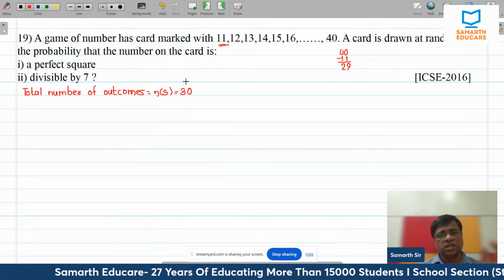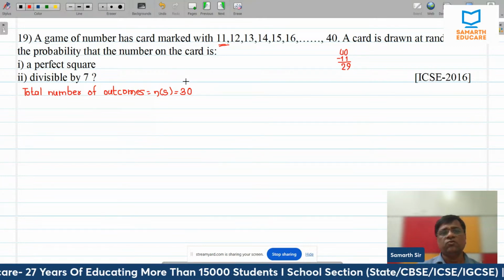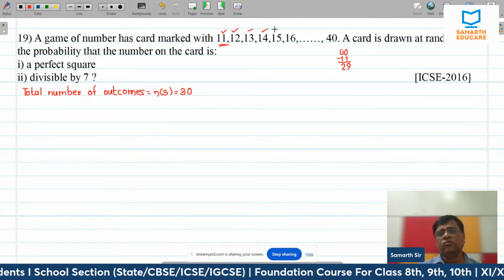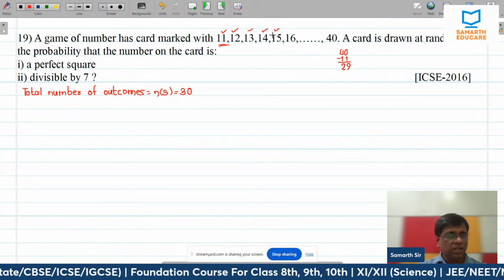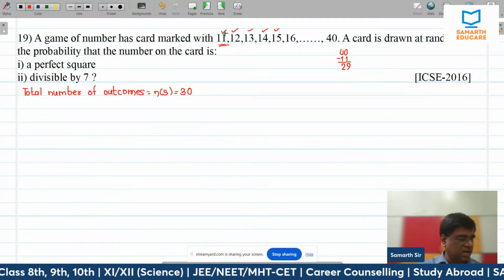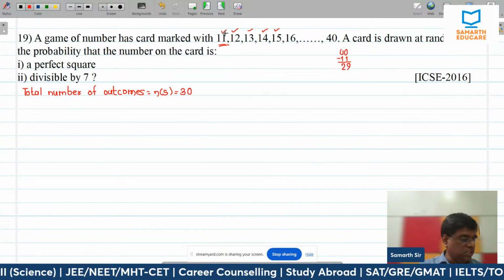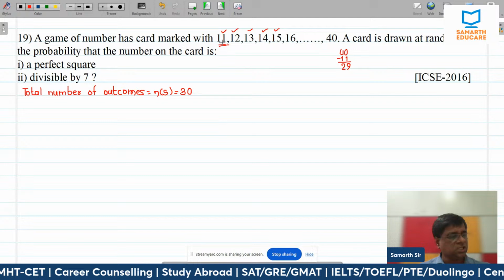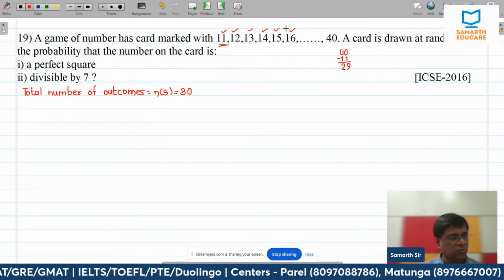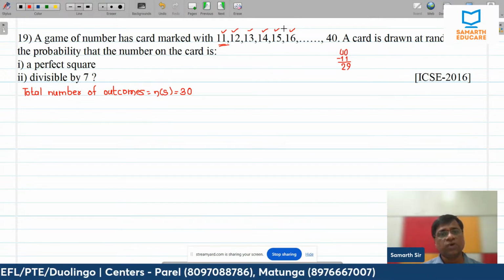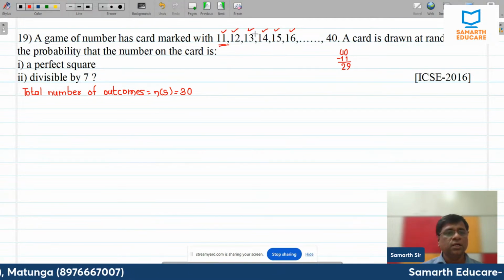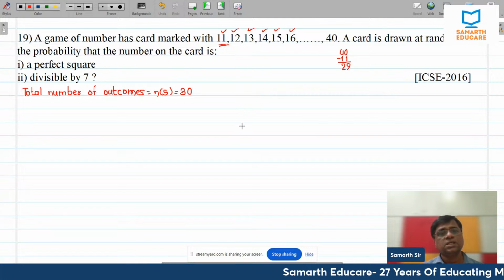Let's understand. If we count 11 to 15, how many cards are there? 1, 2, 3, 4 and 5. If you did 15 minus 11, your answer would be 4, but it is not 4. There are 5 cards. So always add 1. If I count 11 to 16, how many cards are there? If I simply did 16 minus 11, I would see only 5, but there are 6. So whatever the subtraction is, you have to add 1. All right. So total number of cards is 30.